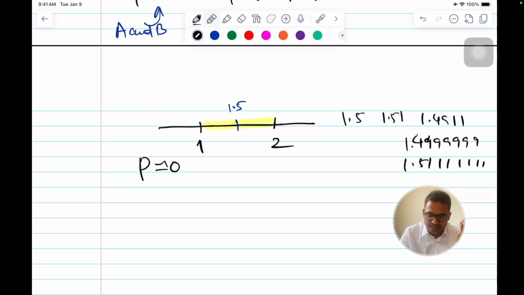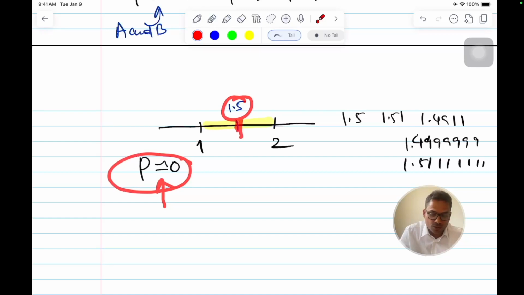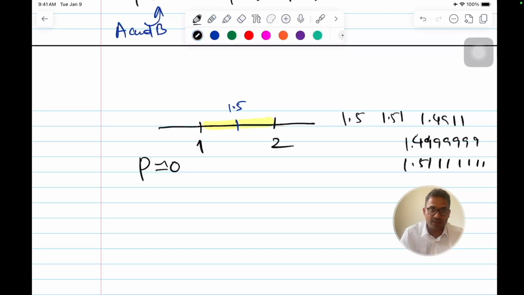So that is why we say that this is not impossible. Can we say that it's impossible to put my pen on this point? No, right? So that's why we say that there are infinitely many points.